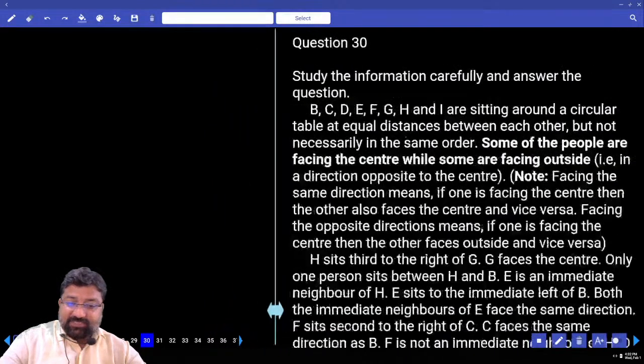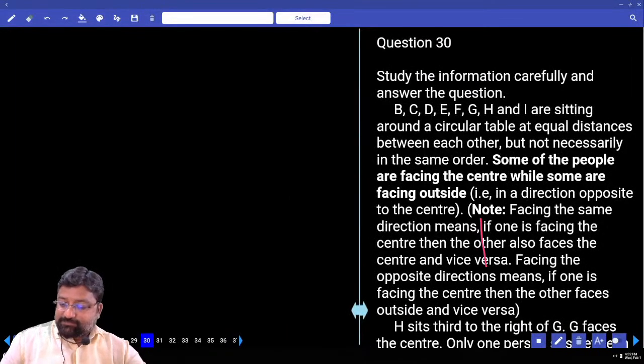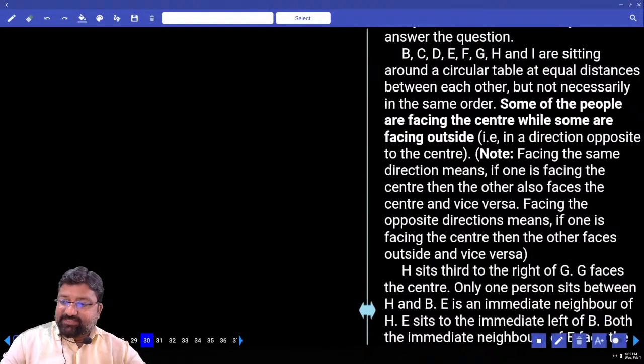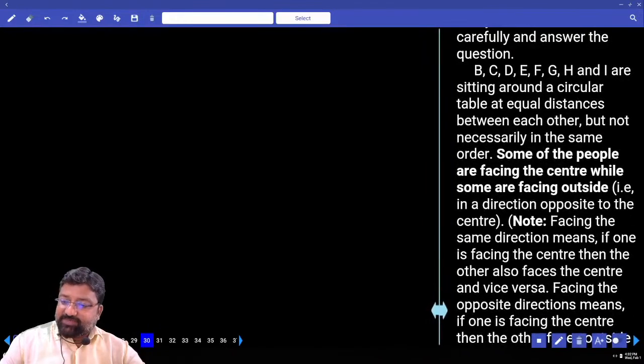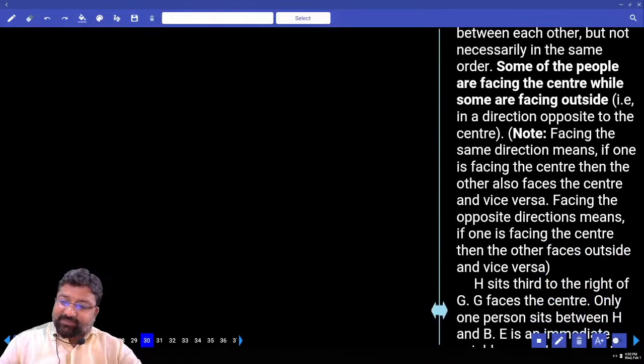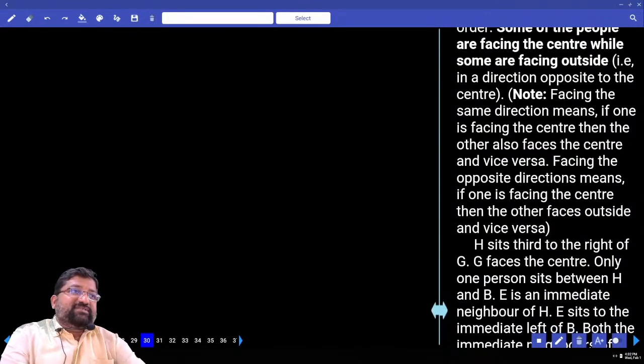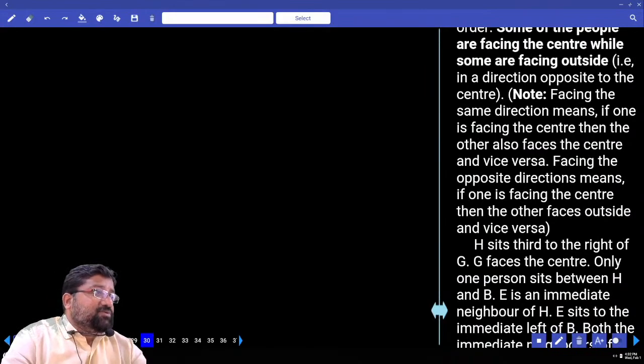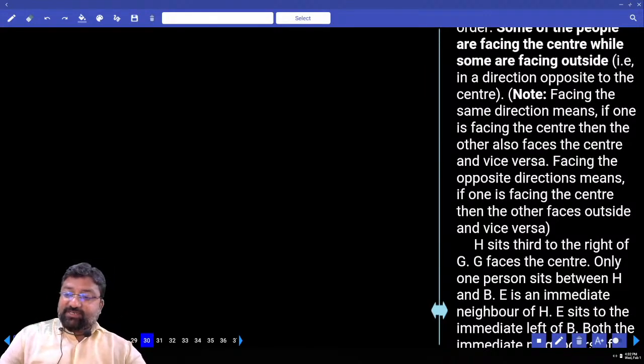This is the last puzzle that we have for today. B, C, D, F, G, H, I are sitting on a circular table with equal distance between them. Some of them are facing center while some of them are facing outside. I am not sure who is inside and who is outside.